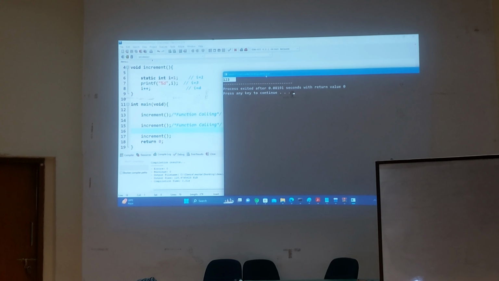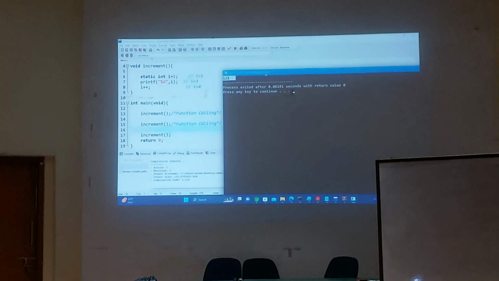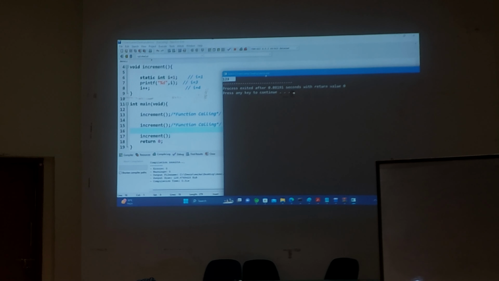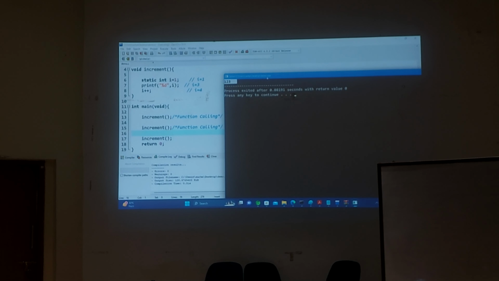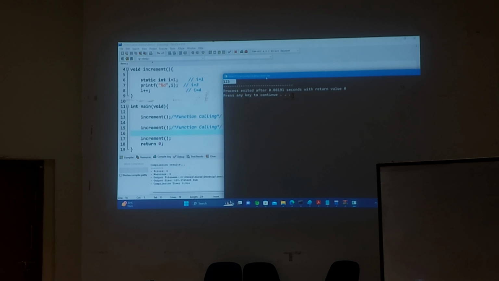Suppose you are asked, do you know anything about static variable? What is the answer? You will say yes. Static is a storage class where the default initial value is 0. Sir, for static variable reinitialization does not take place. That means initialization happens only one time.